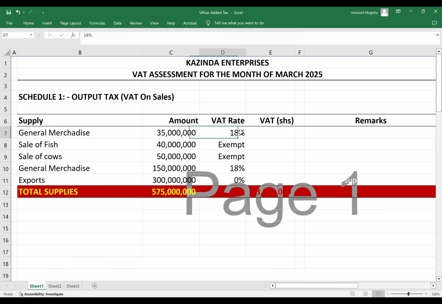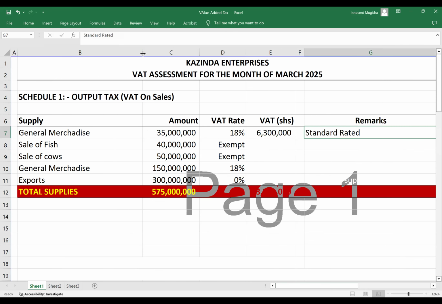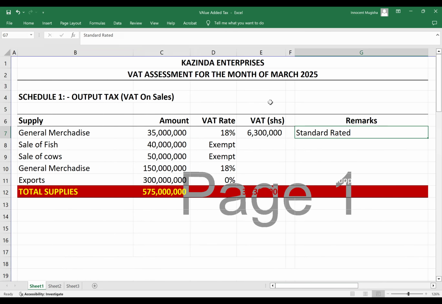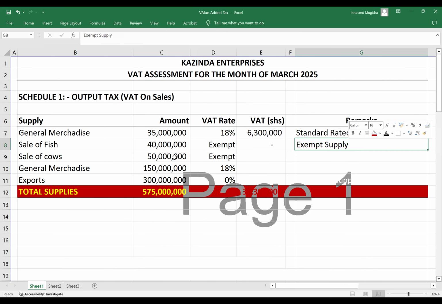If I press my calculator, on the general merchandise, 18% of 35 million gives me 6.3 million, standard rated. When it comes to sale of fish, there's nothing here, 0, nothing. Exempt supply. Sale of cows, nothing, exempt.